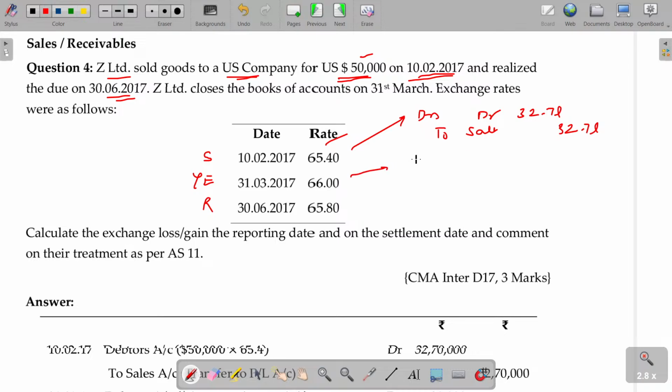Second entry: as the year end comes in between, you have to adjust for that date separately. Now you will get 60 paise more. If you are receiving more, then you are happy, so credit to the P&L account. Debtors account debit, as he will pay me more. Transfer to the P&L account, credit side. 60 paise into 50,000. What is the value? 0.3 lakhs. Okay, 30,000 rupees.